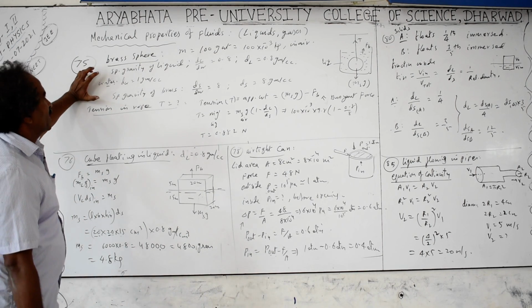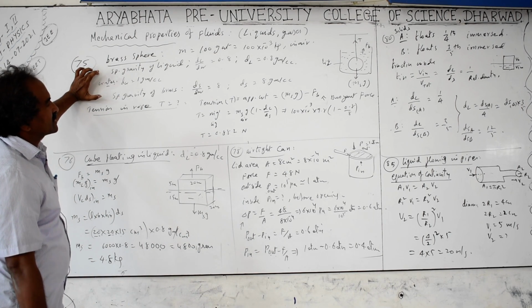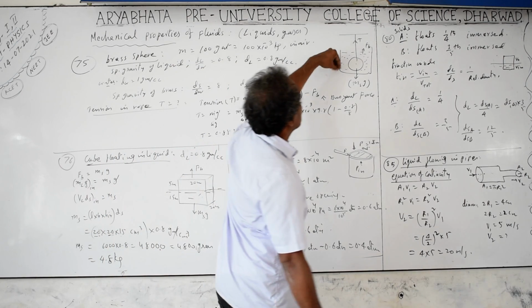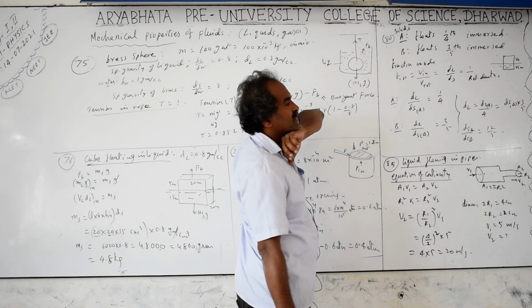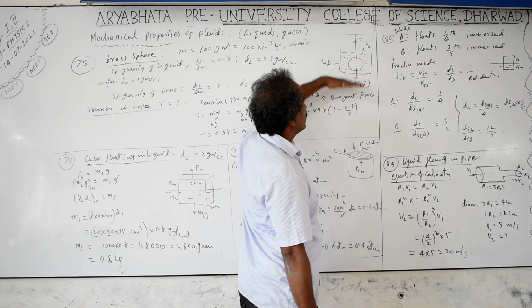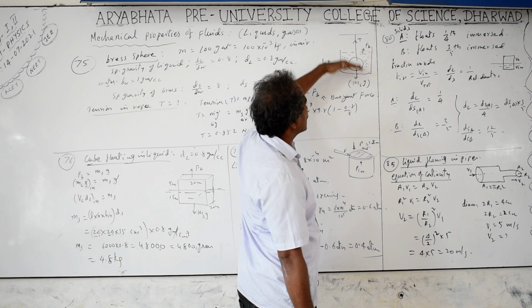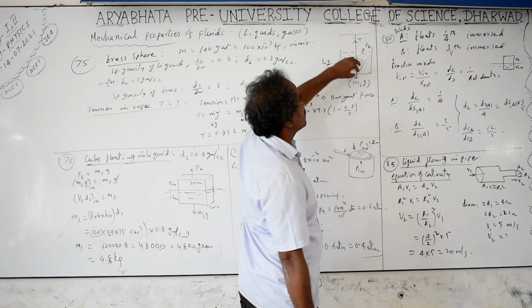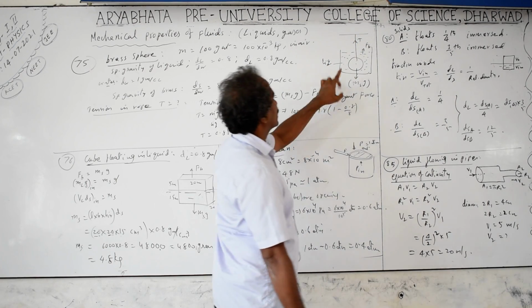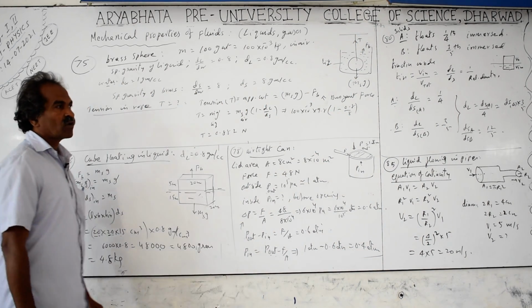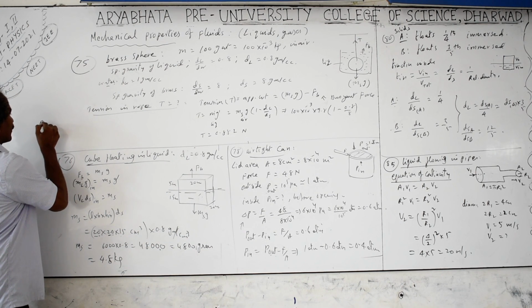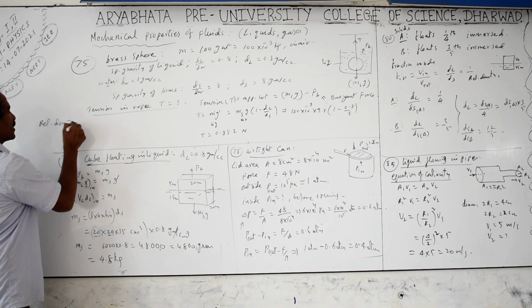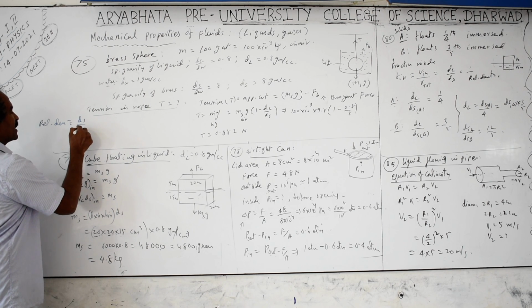Question number 75. A brass sphere is kept inside a liquid, suspended with the help of a thread. They asked what is the tension in the thread. Any object kept in a liquid, whether it is floating on the surface, sinking inside, or just suspended anywhere you put it, depends on the density of the solid compared to the density of the liquid. It is called the relative density. Relative density is nothing but the density of the solid divided by the density of the liquid.